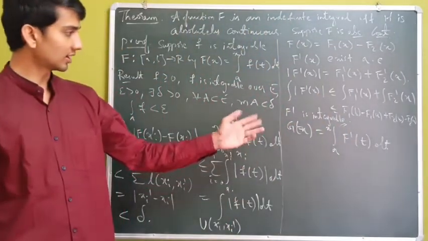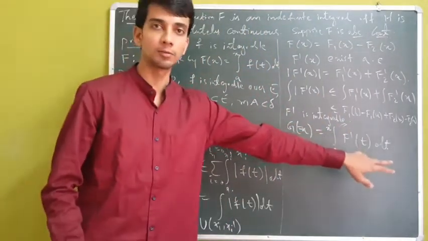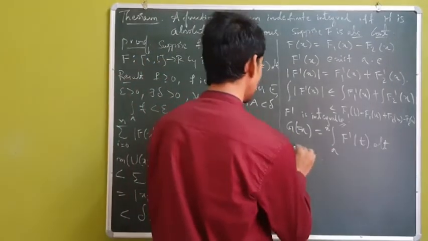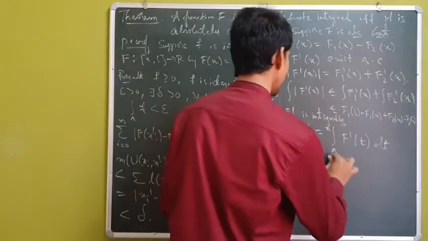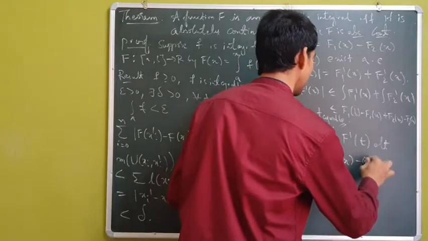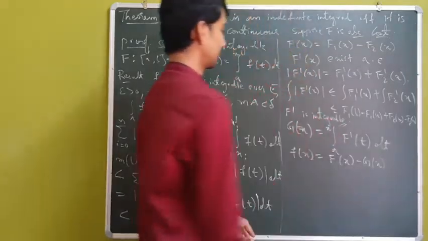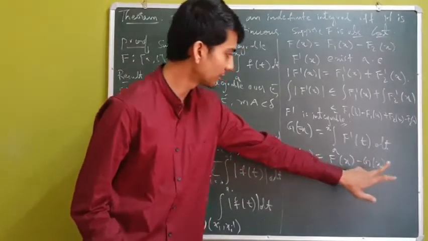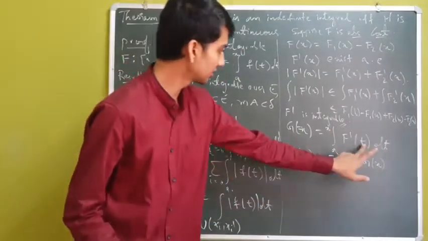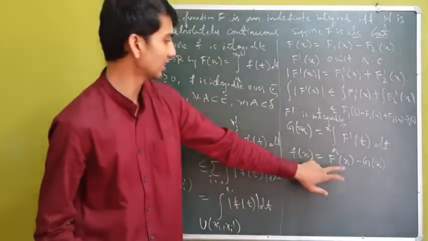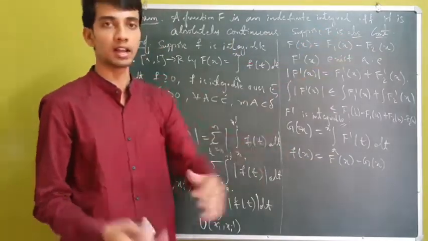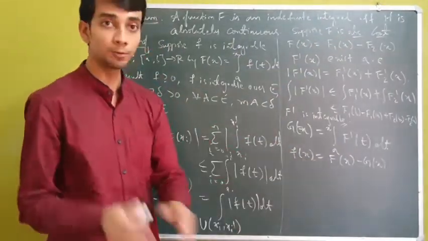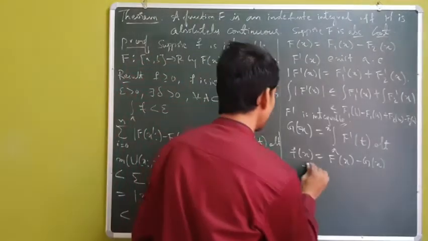Having constructed a function g of x to be the integral of f dash, now I will set phi of x to be f of x minus g of x. Since g of x is absolutely continuous and f is absolutely continuous by our assumption, phi is also absolutely continuous.